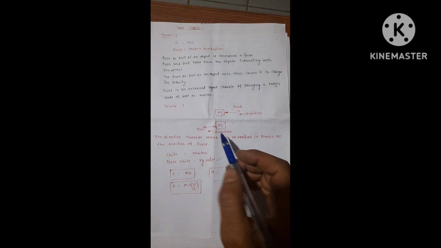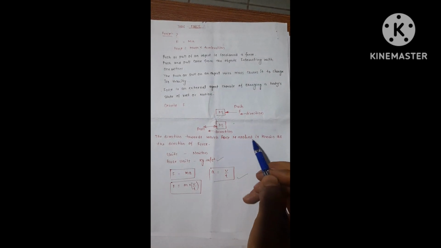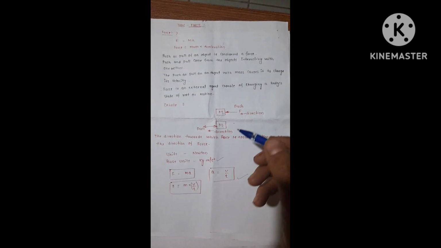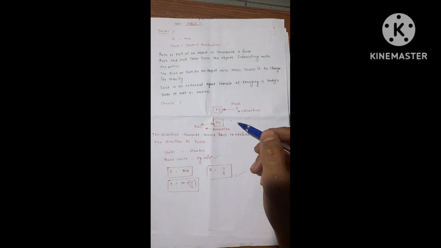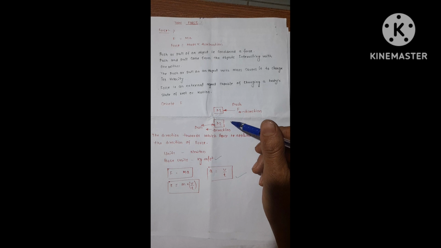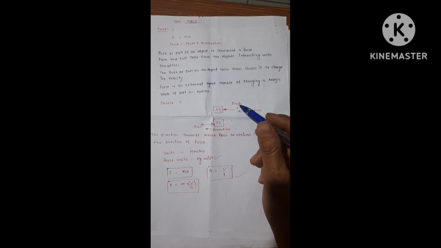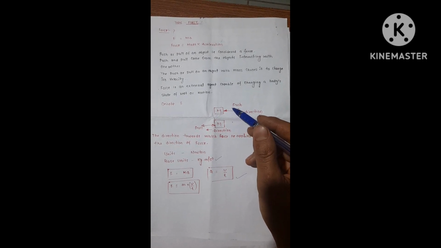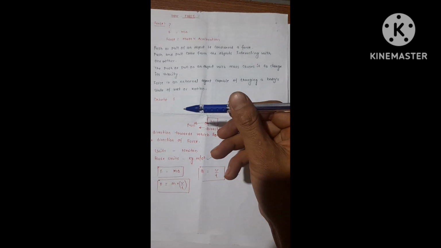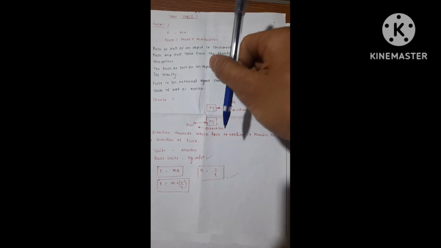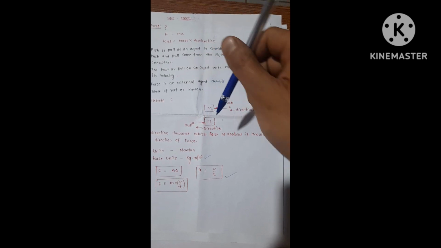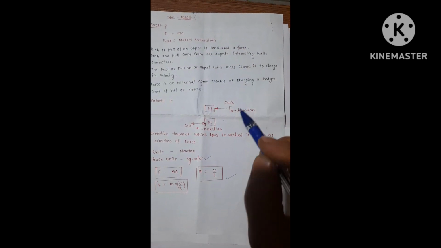The direction towards which force is applied is known as the direction of force. It means force requires a direction, a unique direction. Otherwise what will happen? If you do not apply the force like this, it can't push. Or if you apply it like this, then your force is zero. It can't move. So this shows there should be a direction.